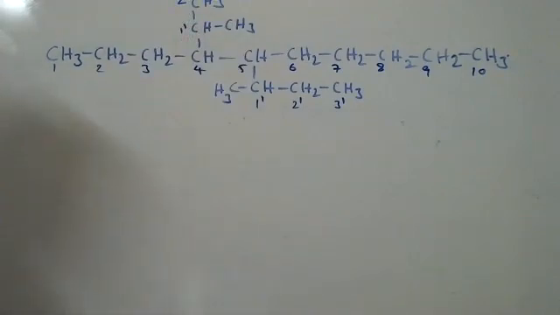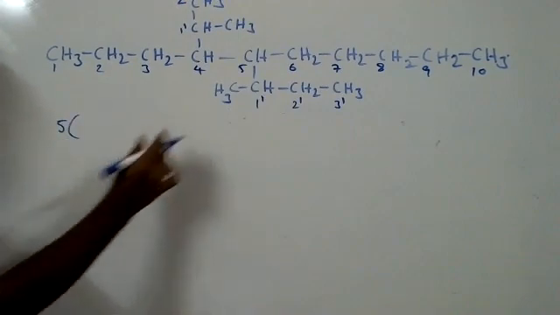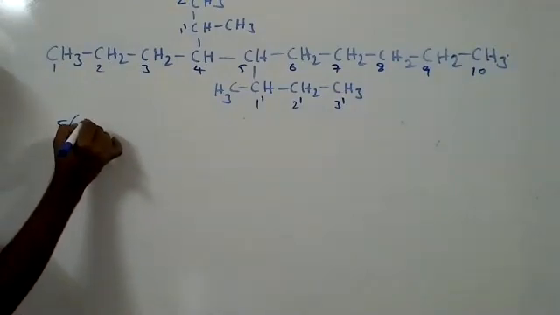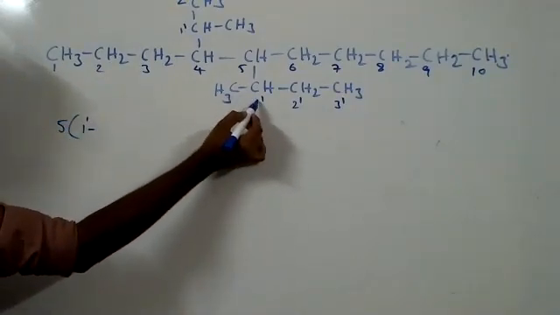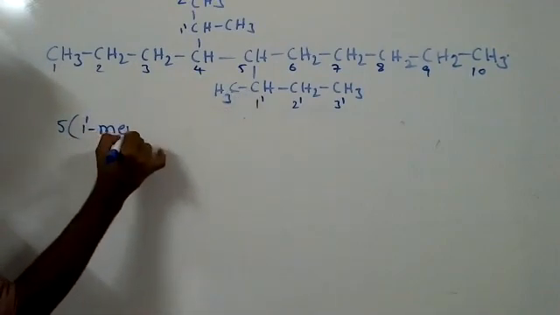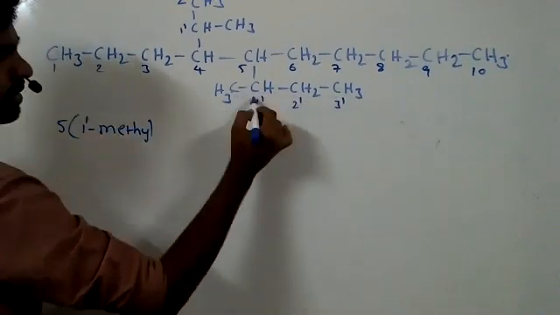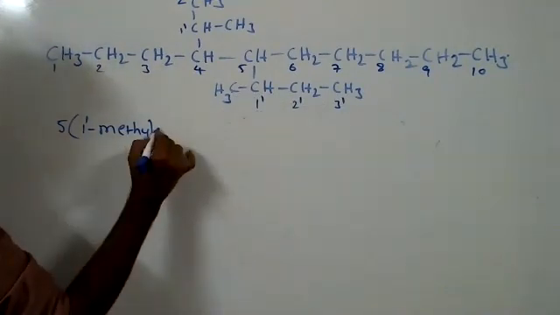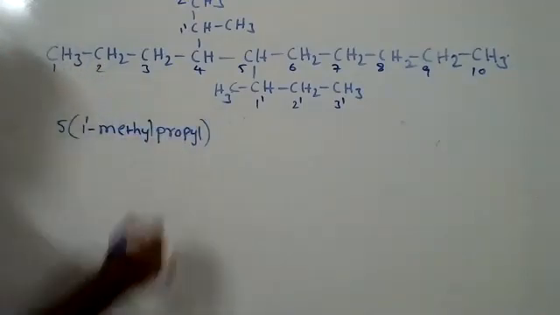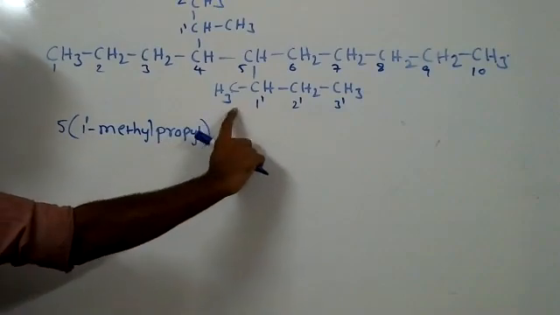Now the naming is 5, open bracket. These branched chain names we have to write in brackets. 1 prime is attached to methyl; at the 1 prime position methyl is there. So 1 prime methyl. Then the full name of these 3 carbons is propyl. Don't write propane, write propyl only, close bracket. So this is 1 prime methyl propyl.